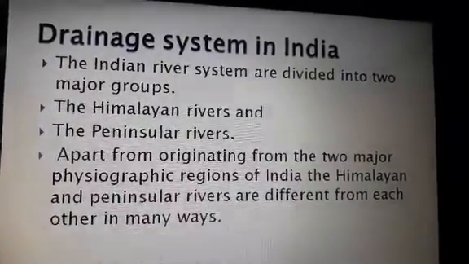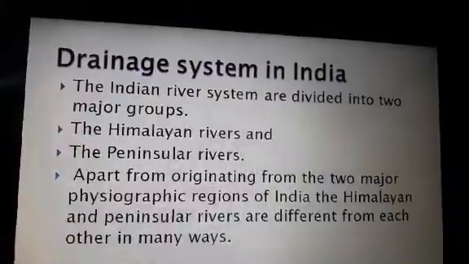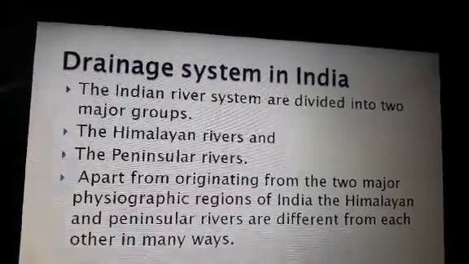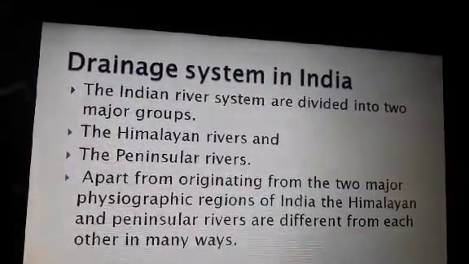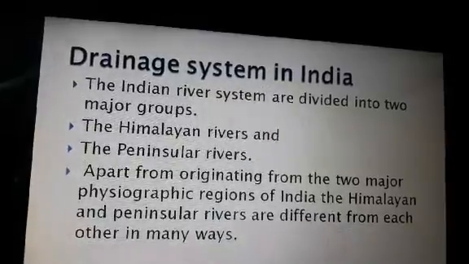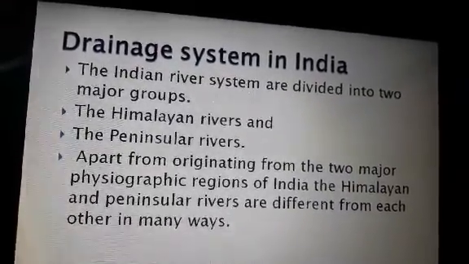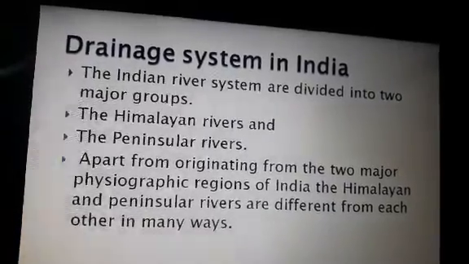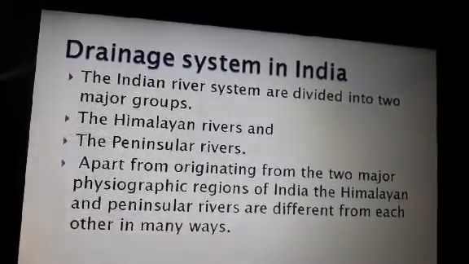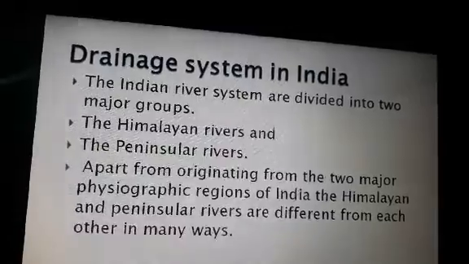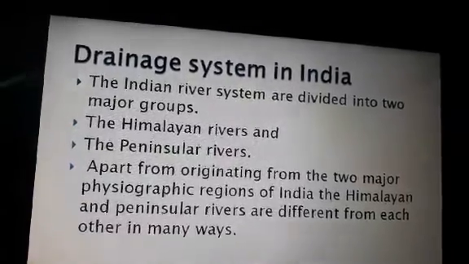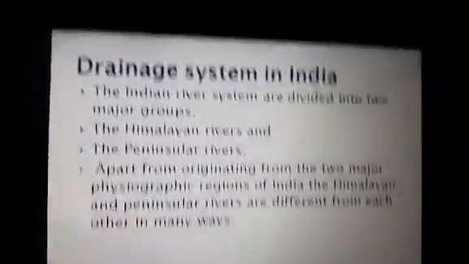Drainage system of an area. The Indian river systems are divided into two major groups, the Himalayan rivers and the peninsular rivers. Apart from originating from the two major physiographic divisions of India, the Himalayan and peninsular rivers are different from each other in many ways.